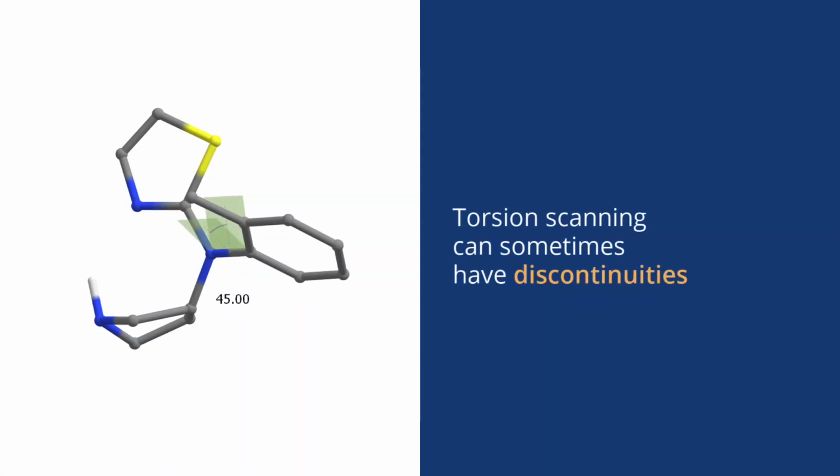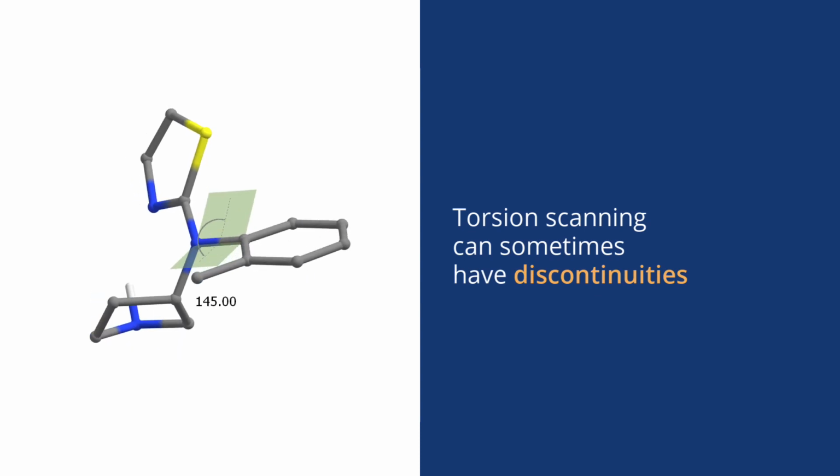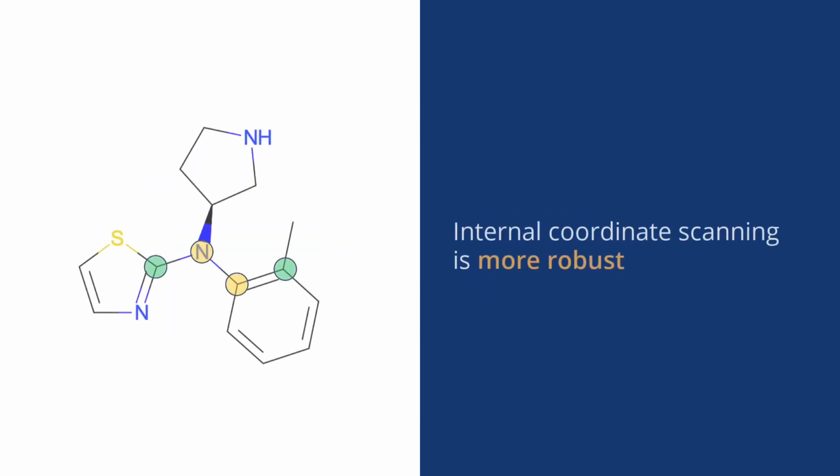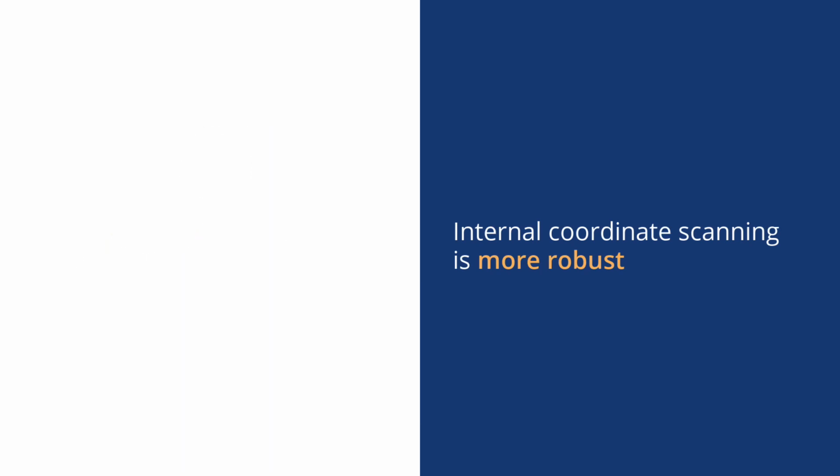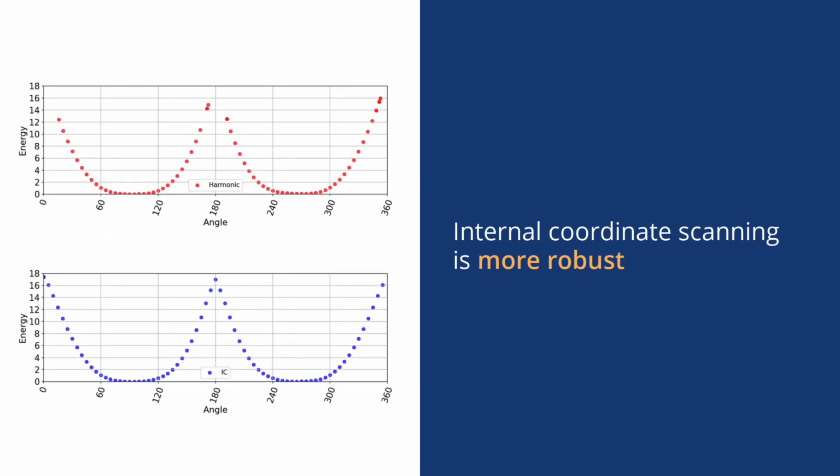Next, we've made improvements to the robustness of our torsion-scanning algorithm by adding the ability to optimize in internal coordinate space as well as in Cartesian space, producing more accurate results.